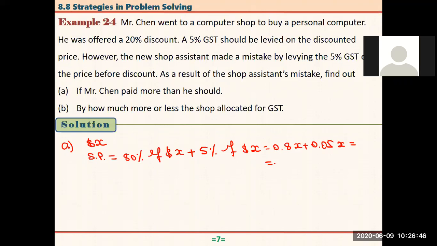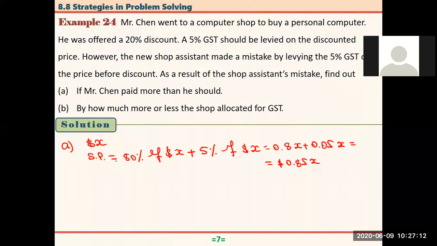So here 0.85X. All right. So total bill we have to pay is this much. Like, for example, if the price of the PC is $1,000, then you are paying here $850, right? $800 actually is the price of the computer, and $50 that is GST, right?